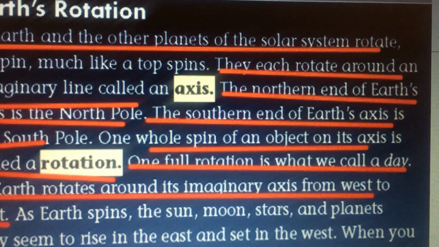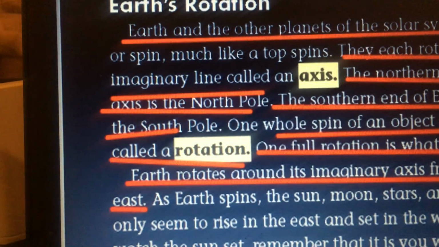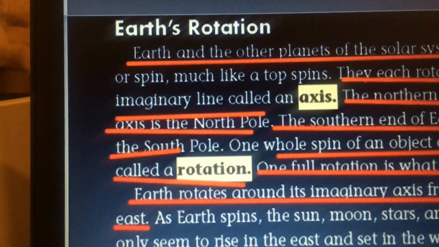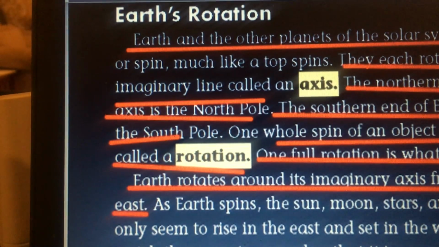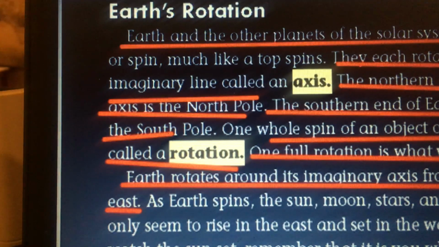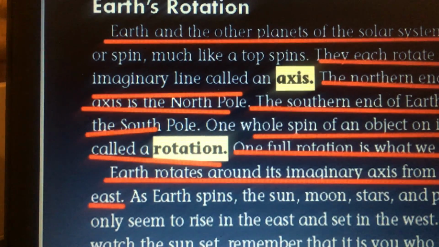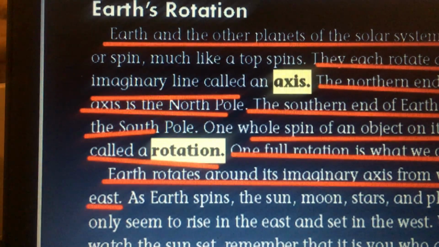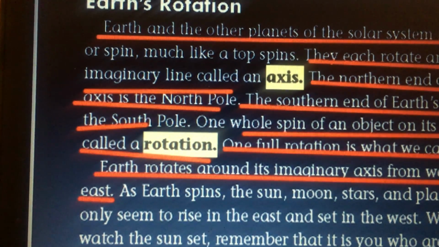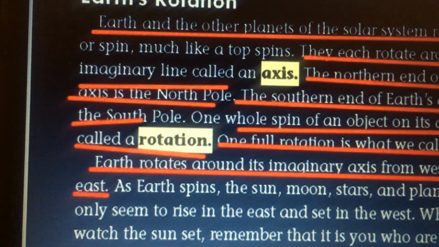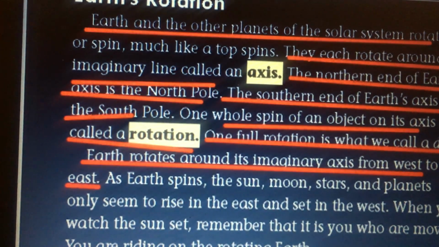The whole spin of an object on its axis is called rotation. One full rotation is what we call a day. One full rotation takes 24 hours. One full day. Earth rotates around its imaginary line, its axis, from west to east.